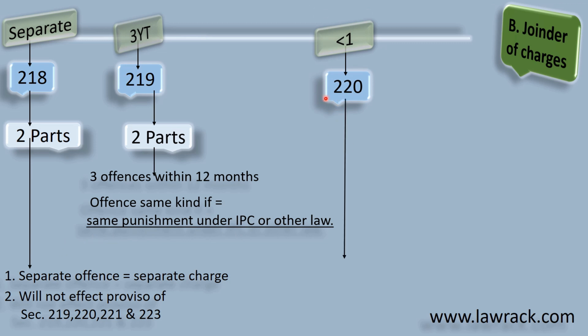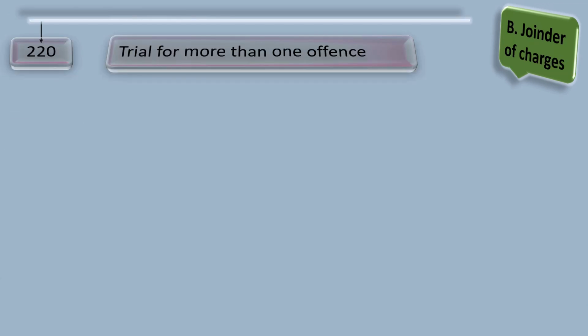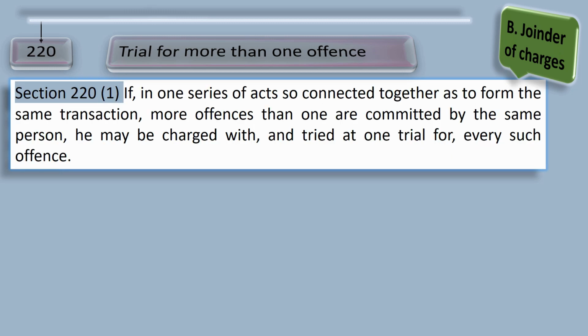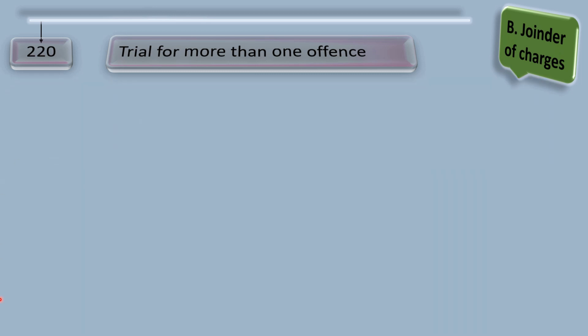It has got 5 parts. Let's check what they are. Section 220. Subsection 1 informs us if in one series of acts so connected together as to form the same transaction, more offences than one are committed by the same person, he may be charged with and tried at one trial for every such offence. I can make you understand by an example.